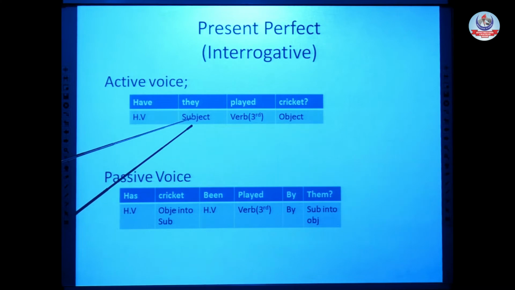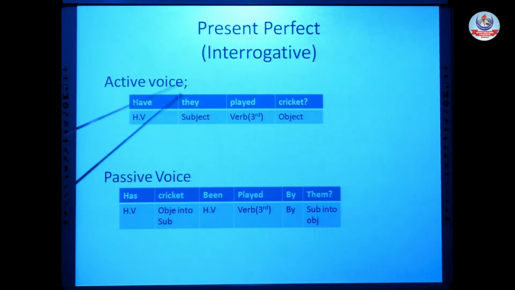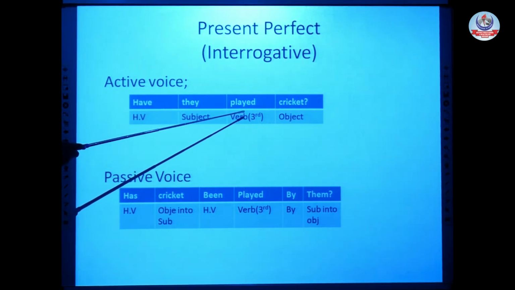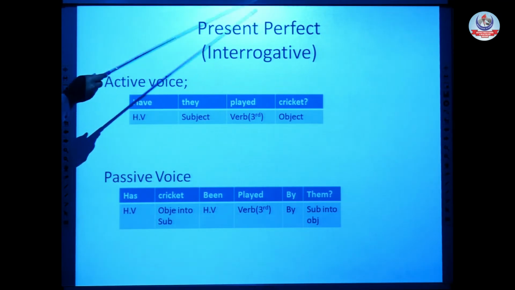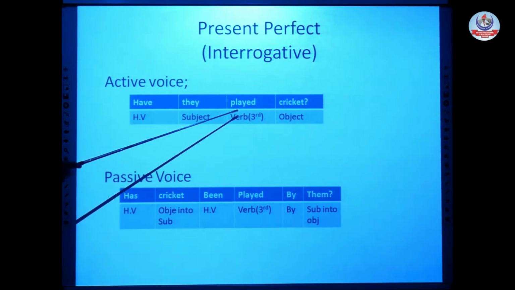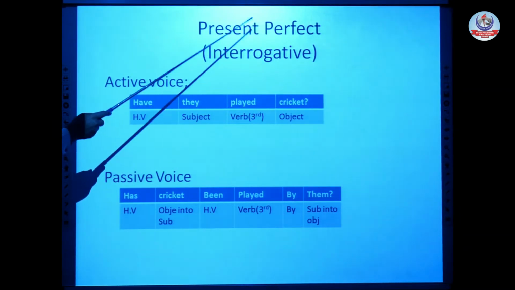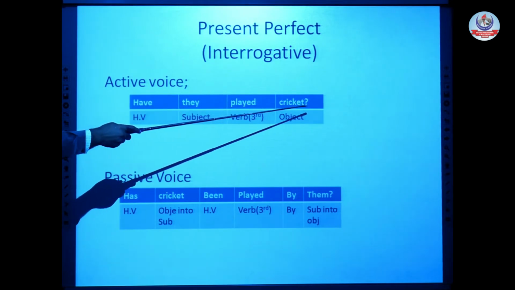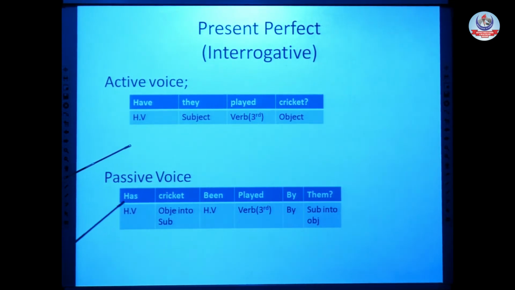How? Subject is after the helping verb and helping verb is before the subject. Have, they. Third form of verb for perfect tenses, all the perfect tenses in English grammar, we use third form of verb and at the end object. Because it's an interrogative sentence, at the end we place a question mark. Have they played cricket? Now, how do we change it into passive?